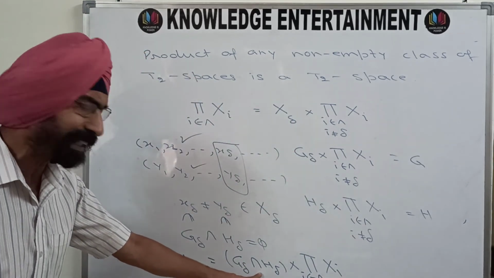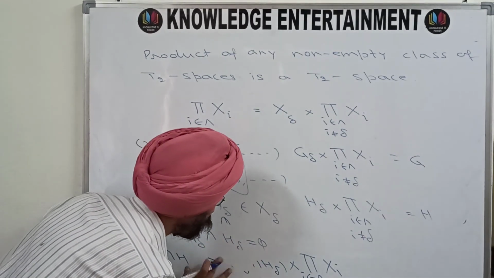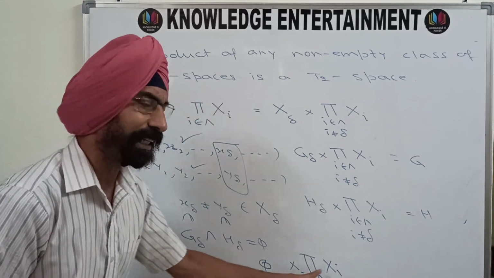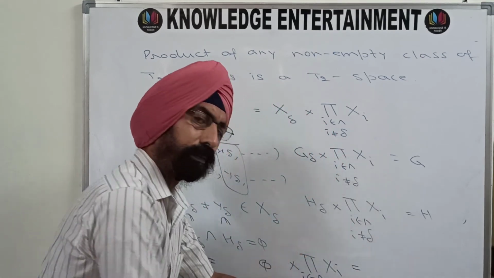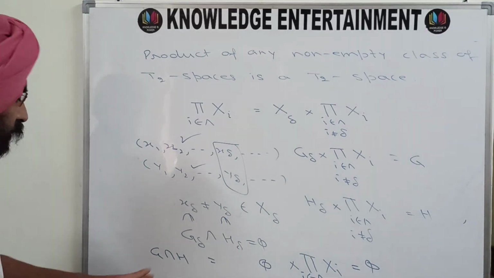But since G delta intersection H delta is phi, and phi with Cartesian product with any set is phi, so this is phi.